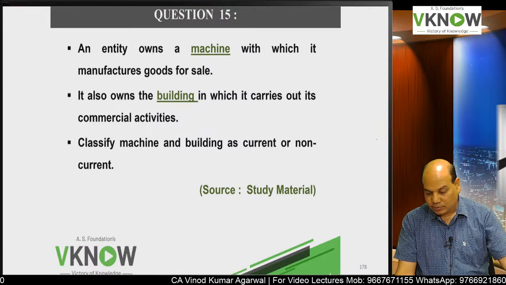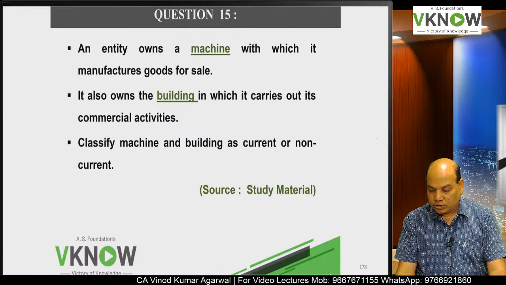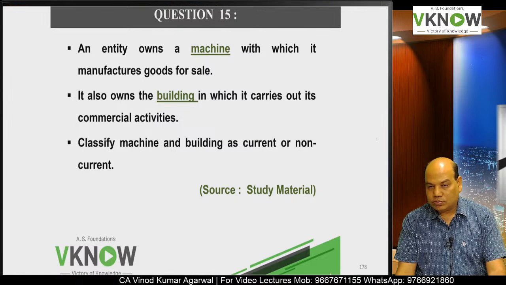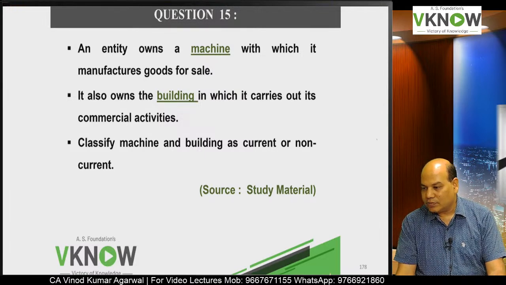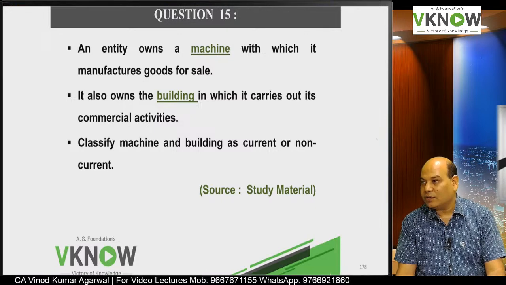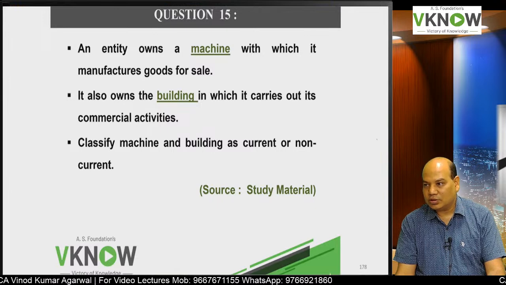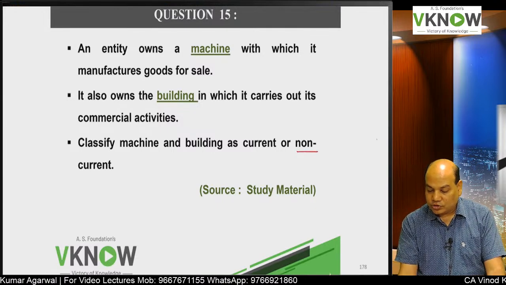Question number 15. An entity owns a machine with which it manufactures goods for sale. It also owns the building in which it carries out its commercial activities. Classify machine and building as current or non-current? Non-current only, unless they are held for sale.